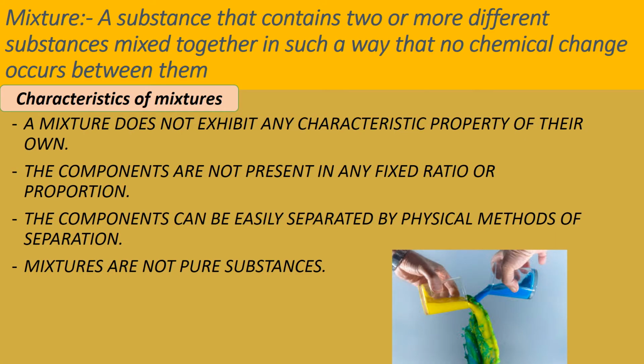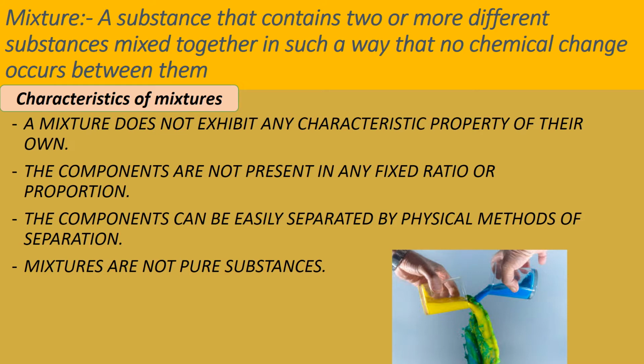Let's begin a new topic, that is mixtures. What is a mixture? A mixture is a substance that contains two or more different substances. Now these substances may be elements, compounds, or both, and they are mixed together in such a way that no chemical change occurs between them. Example, a mixture of different types of pulses, or different things that can be mixed together and they can be easily separated. So that is known as the mixture.